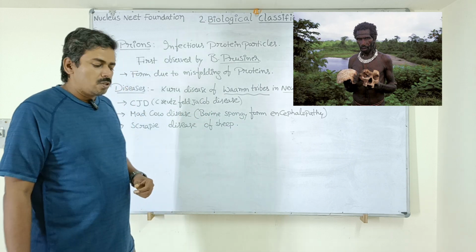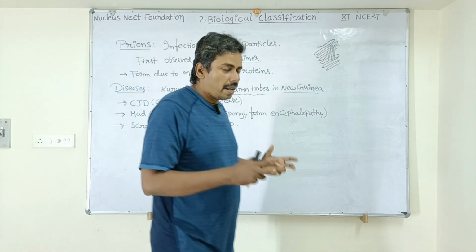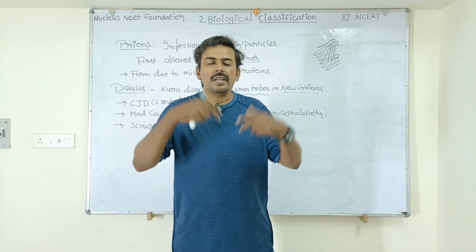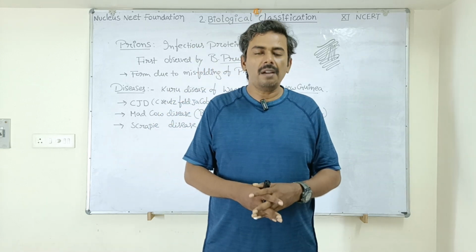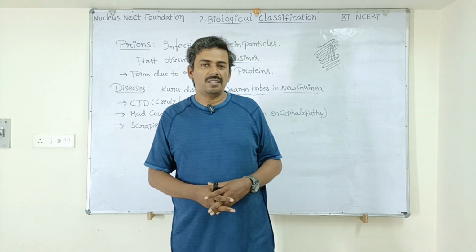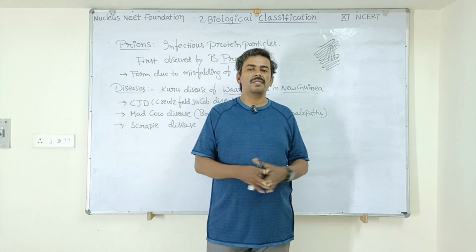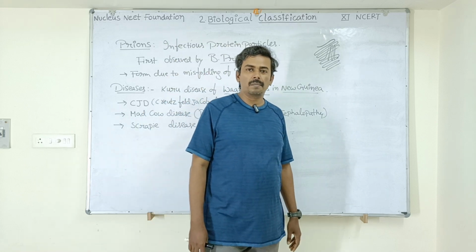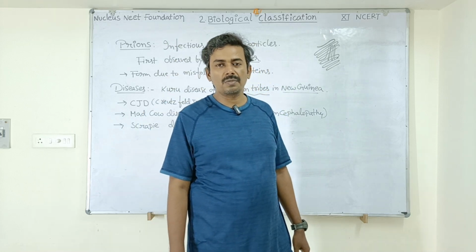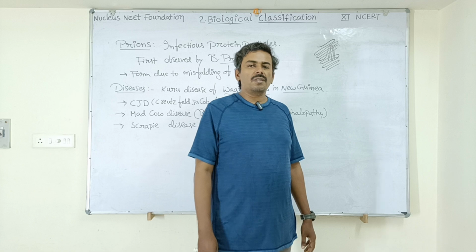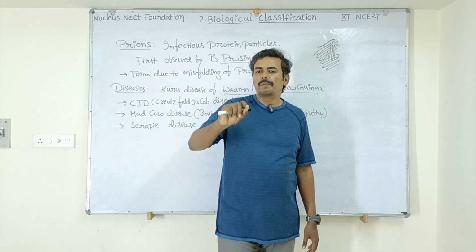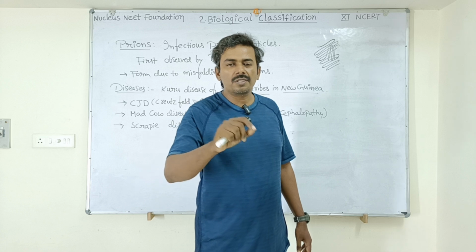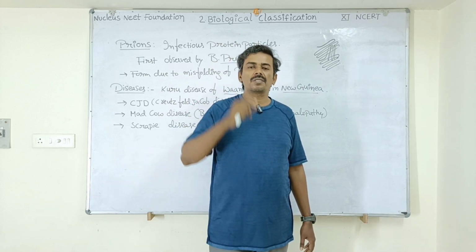He is a Vam tribe. So when these people eat the brains of the deceased person containing prions, the prions enter into their body, and since they are resistant to the digestive enzymes, they won't get digested because they have a very stable structure. Beta pleated sheet structures will be there, and because of that, the prions, being undigested, enter into the bloodstream. From the bloodstream, these prions reach the brain.